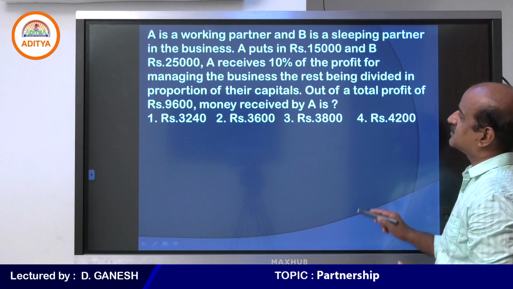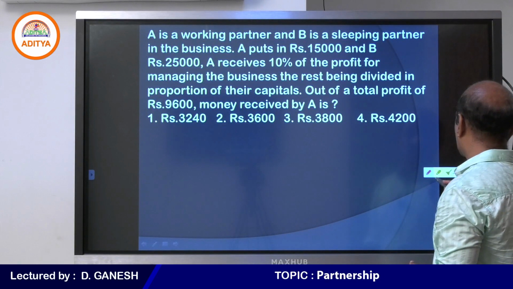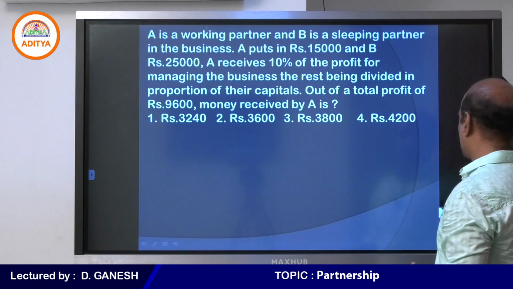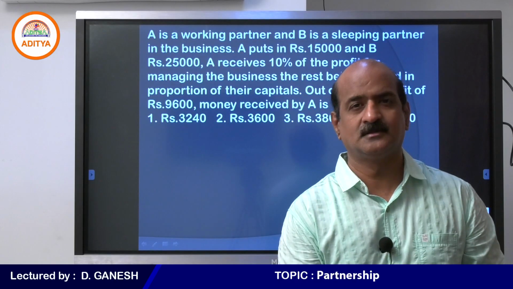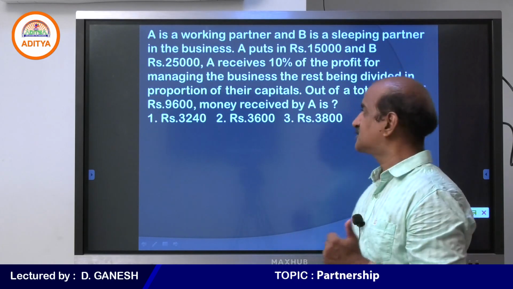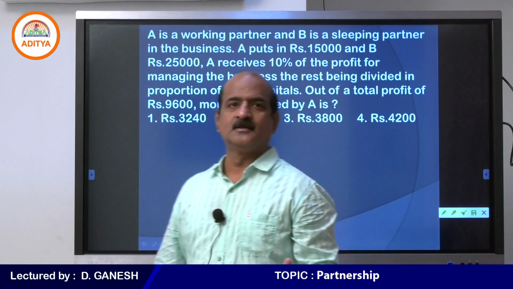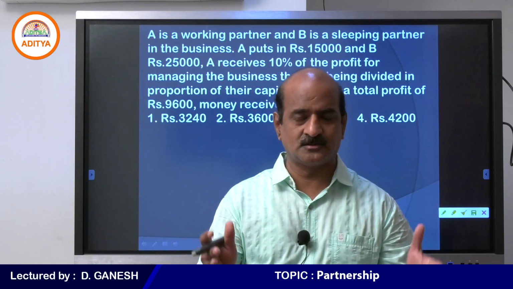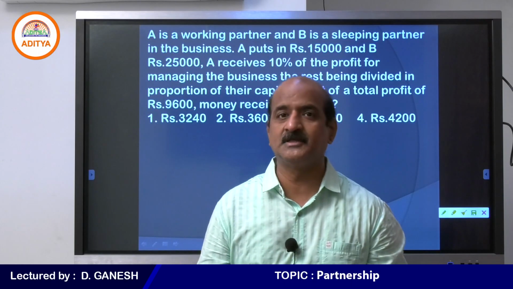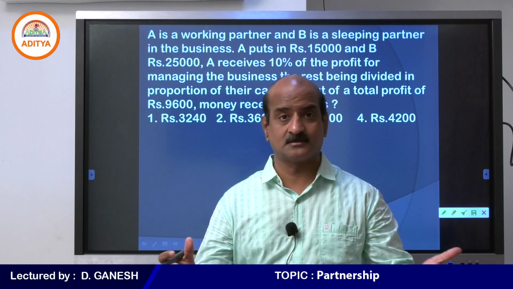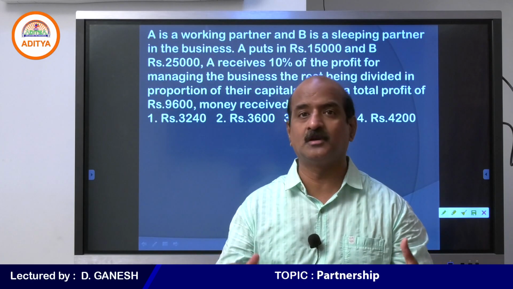Now we are stuck in this particular question. Please look at the question, because the concept is already okay for you, and I think you may be able to understand it now. A is a working partner and B is a sleeping partner. I told you that when some people gather to start a business, you can't expect all of them to be working partners. Some may just invest their money and be a sleeping partner, and obviously sleeping partners will get only a share.